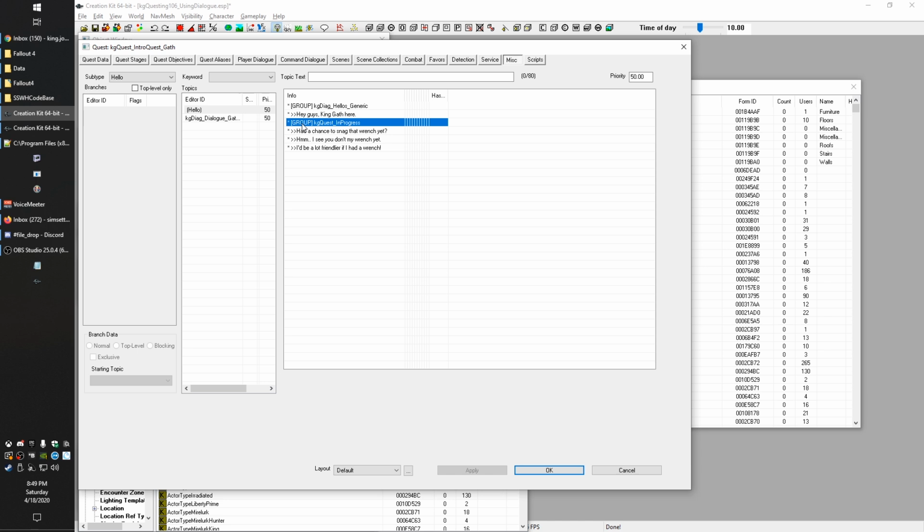I am going to do something before I forget, and that's move this above. So basically, if you remember in the dialogue tutorials I've shown you, I talked about how the priority queue, as soon as one is eligible, it will go down the list here and find them. And we want to make sure, because this hello generic is always eligible, we want to take our ones that are going to be conditioned, which we are going to condition in a minute after we set up our quest stages. We want to make sure that when that's eligible, it actually has a chance to play. So I'm going to move that up, but I'll go over that again after we set up those stages and we can condition this correctly.